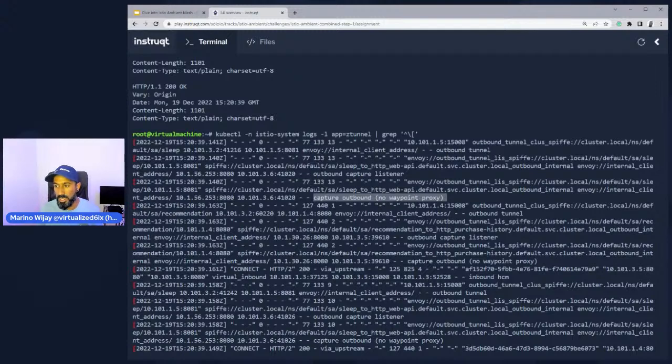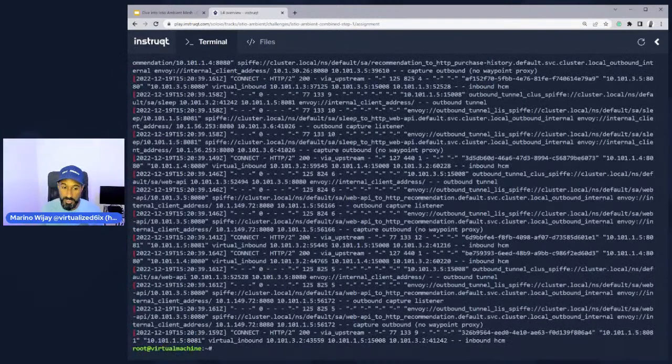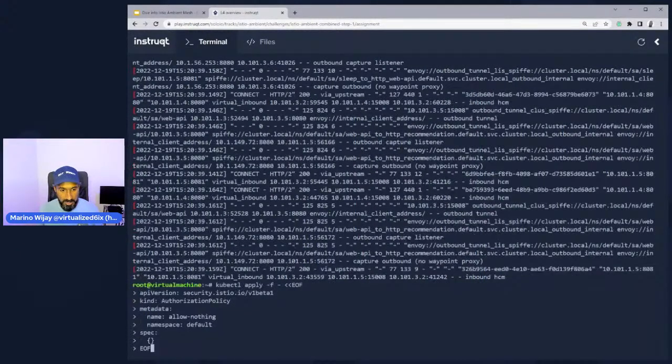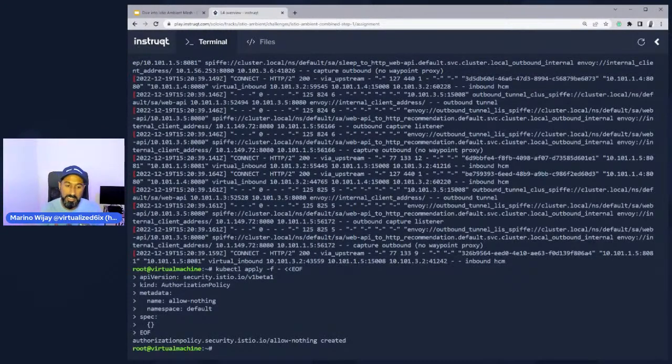So let's go ahead and set up a layer 4 authorization policy, because what ends up happening is this won't get deployed, but we'll still see this in action, right? There's a configuration here which allows us to deploy this authorization policy at layer 4. This is a default denial. So no one can talk to anyone until we start incrementally adding policies to allow people to talk to each other.